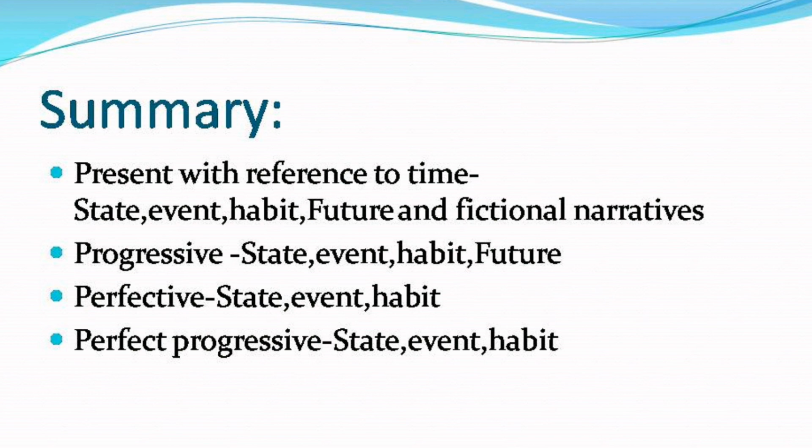In another slide, future references of the progressive have been explained. Perfective usage: again, state, event and habitual usages have been explained. And perfect tense, how it is used, has been explained here: state, event and habitual. Again, perfect progressive and its usage has been explained.